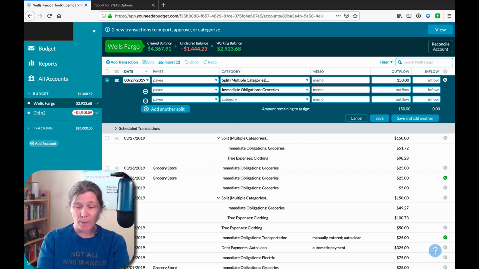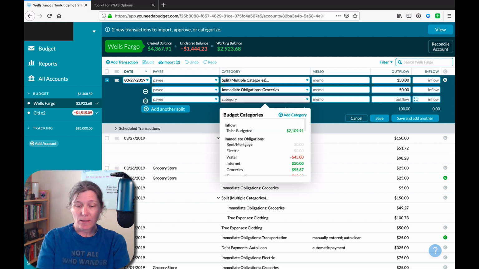Now let's say we're going to spend money on groceries again. So our total transaction is $150, but this first split for groceries is just going to be $50. My point is that according to the description, the toolkit should have entered the remainder in the next line, right? That's what it says it's going to do, so that I don't have to type the amount. The remainder would be automatically entered in the next transaction line. Well, that didn't happen, but it opened with 2 transaction lines.